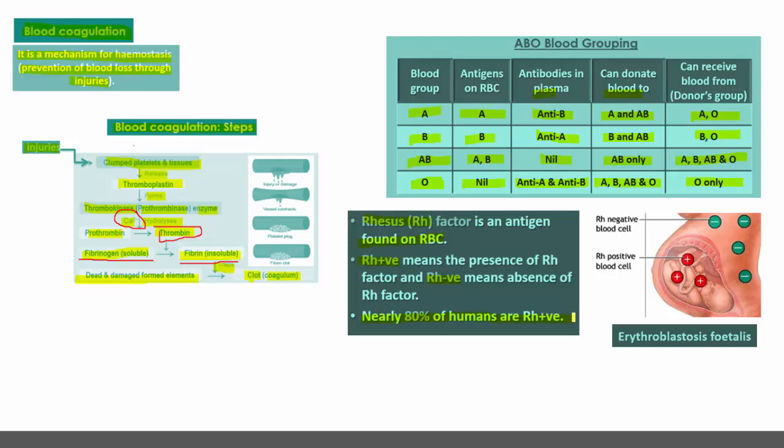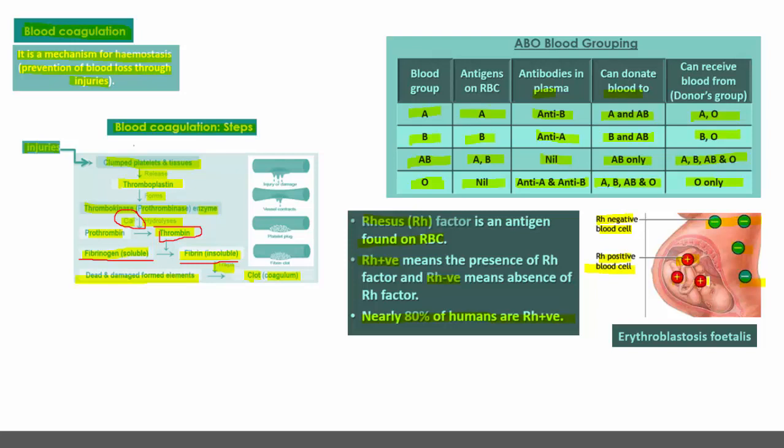But what happens when positive and negative blood mix in the body if the mother is pregnant for the second time? If the baby's blood is not similar to the mother's, the mother has a negative blood group, that means she does not have RH antigen on the RBC, but her growing baby in the womb has a positive blood group.